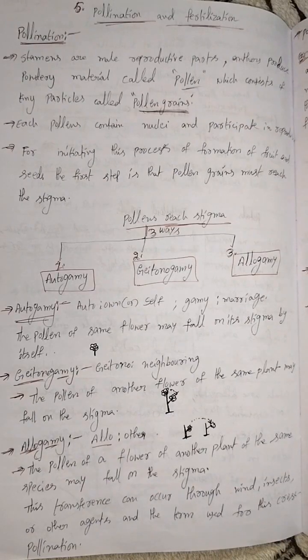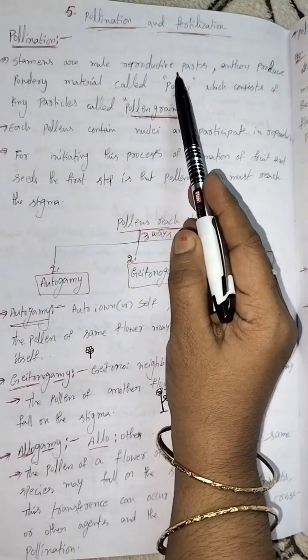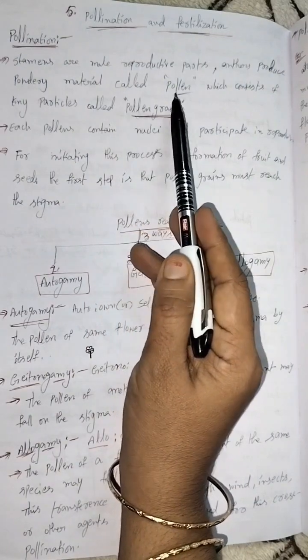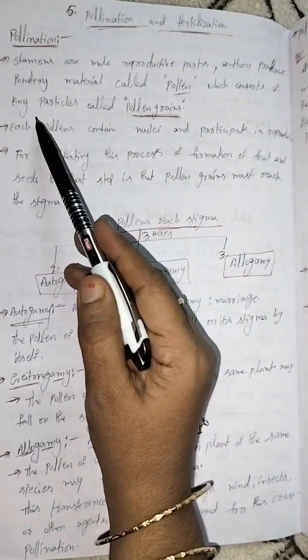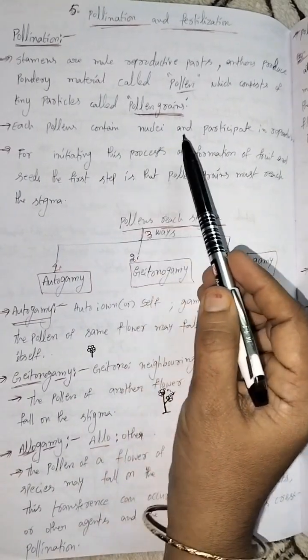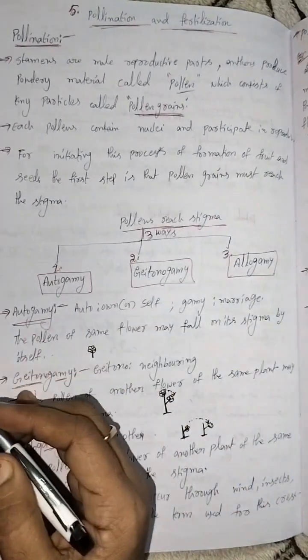Today I am teaching about 9th class biology, 5th chapter: pollination and fertilization. What is the meaning of pollination? We know that there are male and female reproductive parts in the flower. Stamens are the male reproductive parts. The anther produces a powdery material called pollen, which consists of tiny particles called pollen grains. Pollens contain nuclei and participate in reproduction.